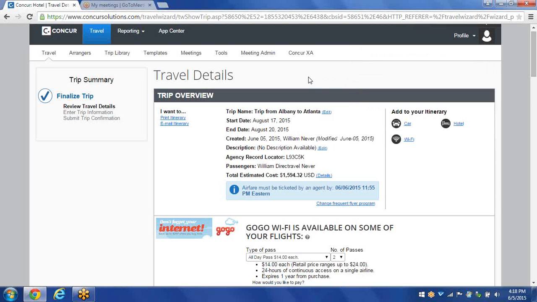This is the page right here. You need to review everything one last time to make sure everything looks good. This is also the page where you can make any cancellations or additions. If you notice on the right-hand side, if you forgot to add a car or hotel, you can click any of these icons right here.